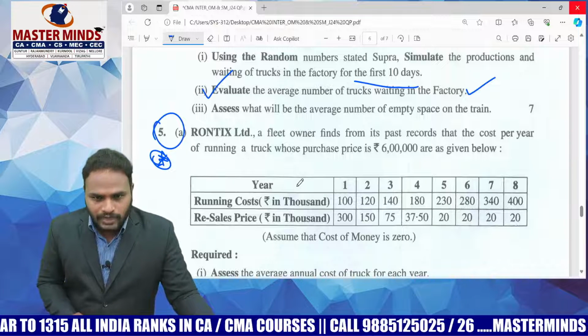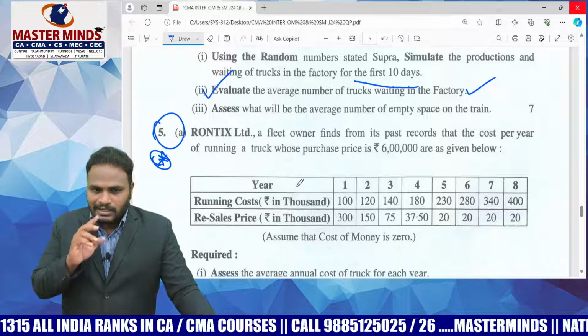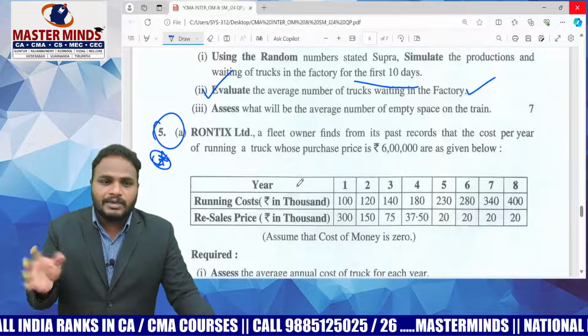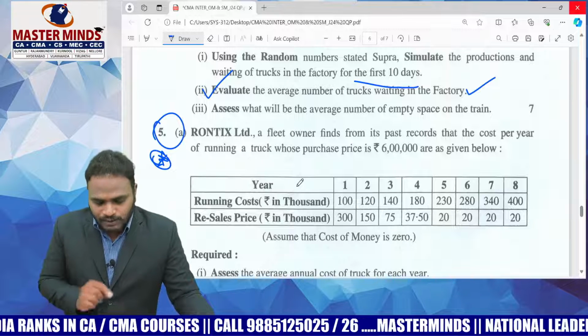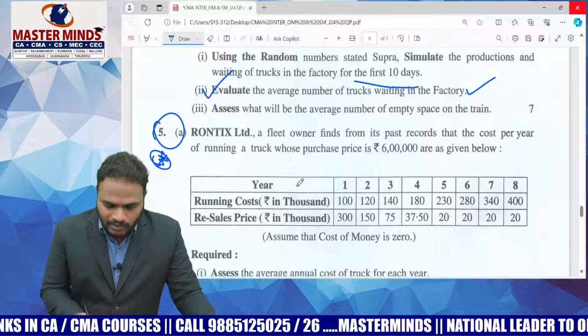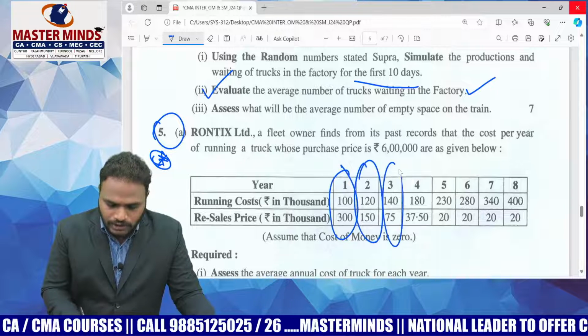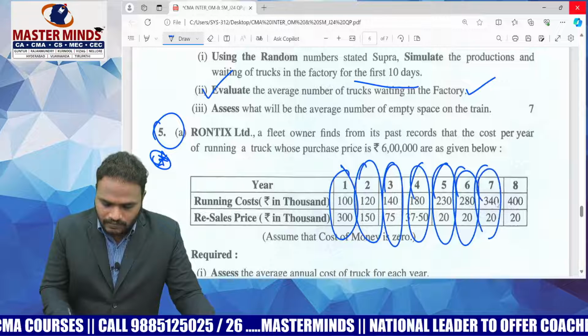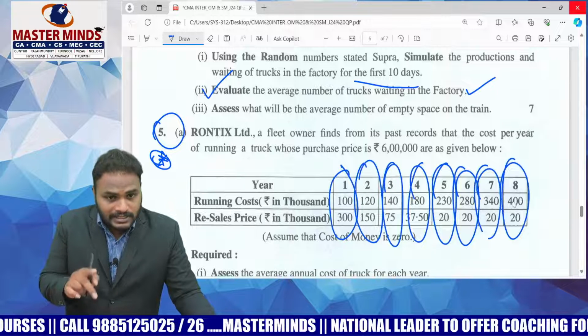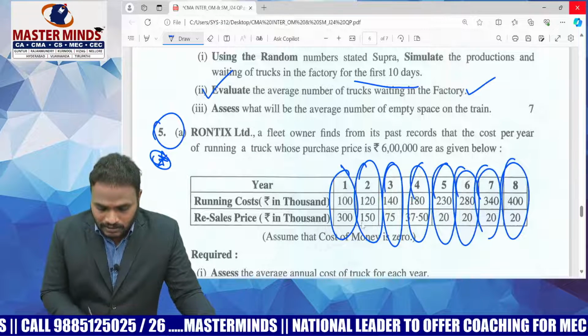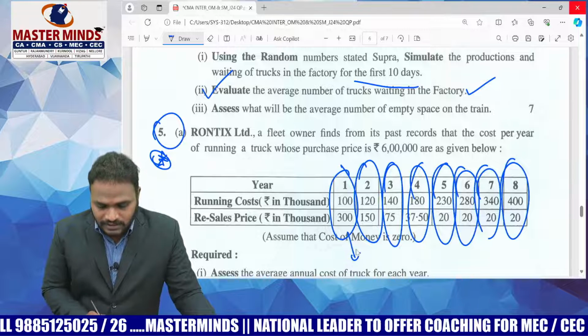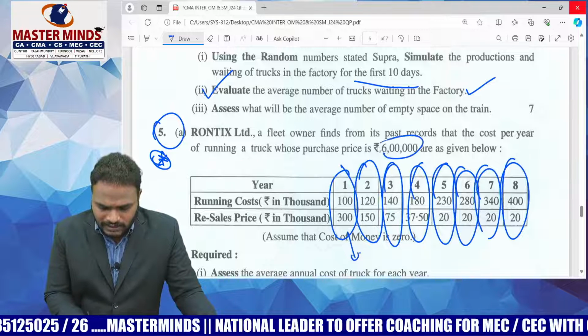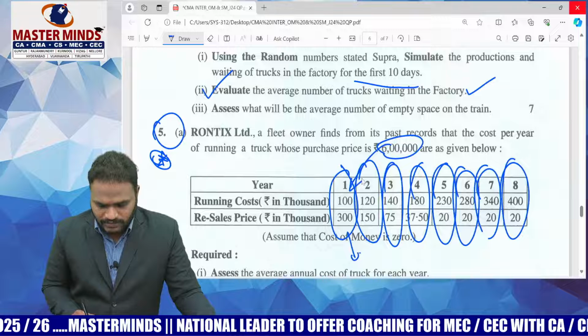Generally, the majority of students directly calculate the depreciation. But in this problem, the highlight is you have to find the depreciation for each and every year. The depreciation rate is different here. In the first year, the depreciation is 6 lakhs minus 30,000.